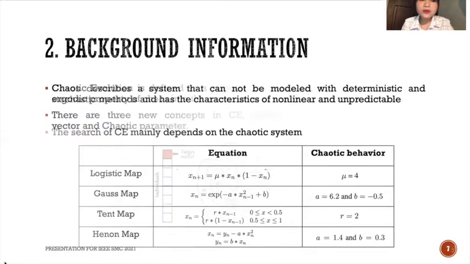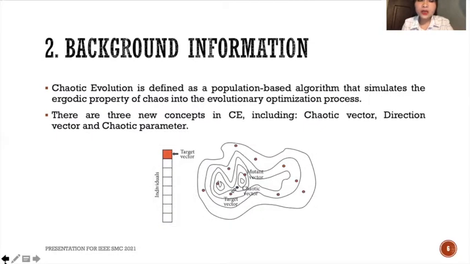Next, I will give the main steps of chaotic evolution. First, we generate the initial population and initialize the direction factor and the chaotic parameter. And then we choose one individual as the target vector and generate the mutant vector from the target vector. Next, we cross the target vector and the mutant vector to create the chaotic vector, and we compare the fitness value of the chaotic vector with the target vector. Whichever is better will be considered as the offspring of the next generation.